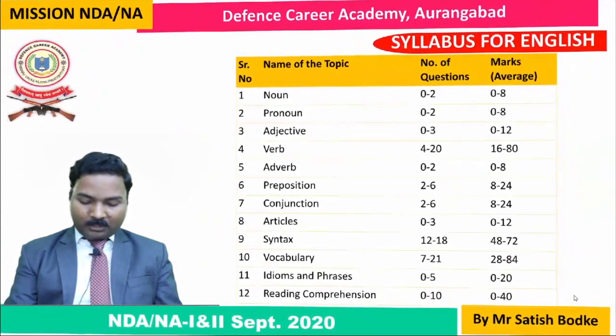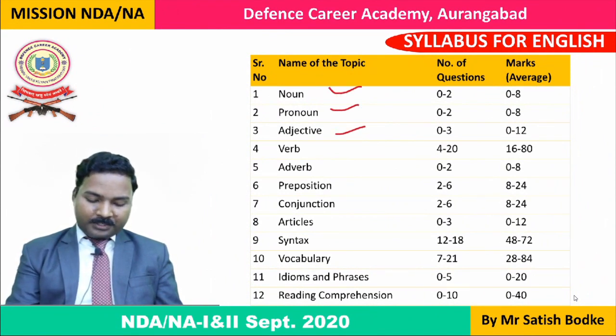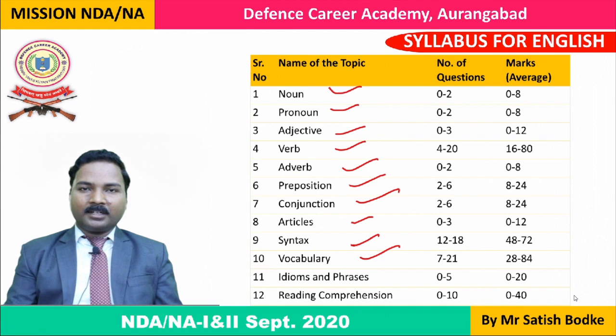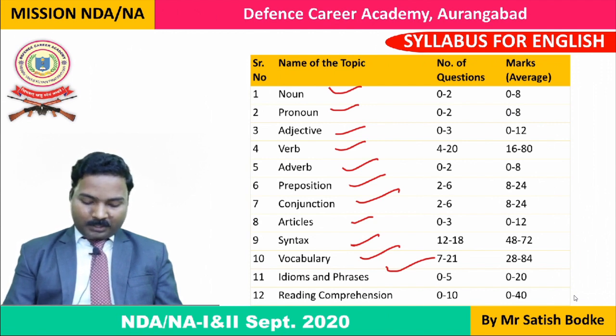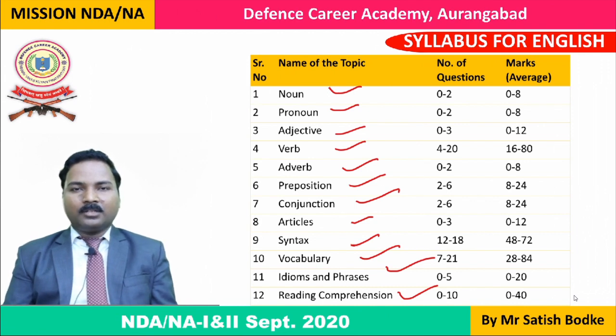Now we are going to learn what is the syllabus, what are the chapters in the syllabus of English. In English, we'll have to learn noun, pronoun, adjective, verb, adverb, preposition, conjunction, article, syntax, vocabulary. In vocabulary, we'll have to learn synonyms, antonyms, then so many things. Idioms and phrases is also an important section which is recently added in the syllabus. Earlier, there wasn't a dedicated section for idioms and phrases. And reading comprehension is also there. You are given a passage, and on that passage you are asked some questions.